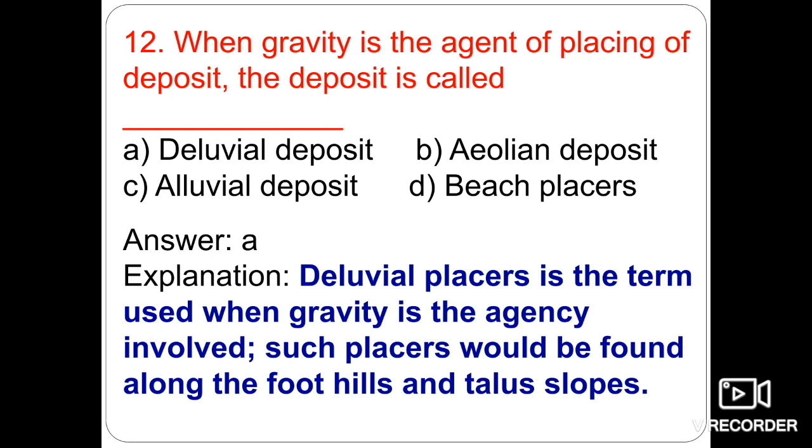And we all know that placer deposits are formed because of mechanical concentration. So the natural separation of heavy minerals from the light ones by means of moving water, air, or gravity is known as the mechanical concentration process. And the mineral deposits which are formed by this process are known as placer deposits. Okay, so here option A is the right answer.